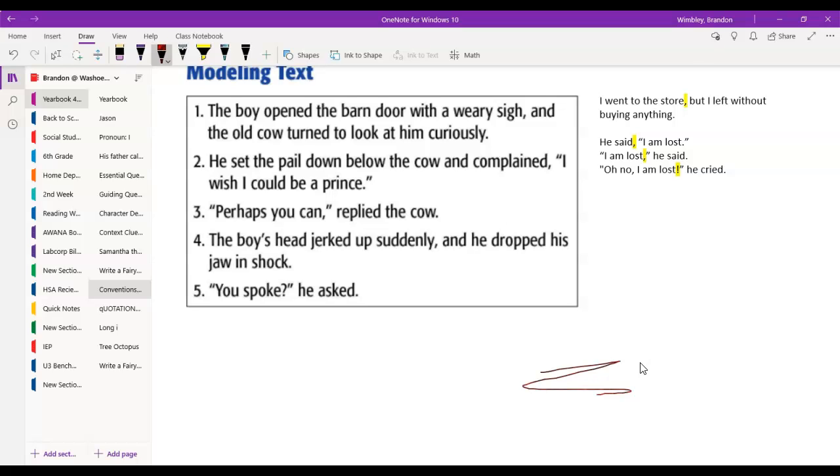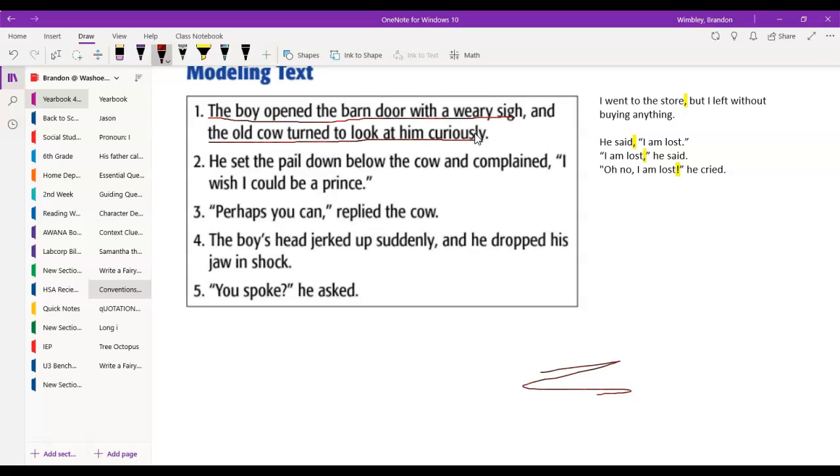Sentence number 1 has two independent clauses. I can tell because it can be written as two separate sentences. Everything before the comma and everything after the comma are sentences all by themselves. I could have just put a period instead of a comma and the word and. It would still make sense. The boy opened the door with a weary sigh. The cow turned to look at him curiously. I could have done that.